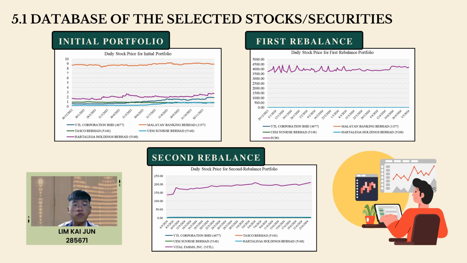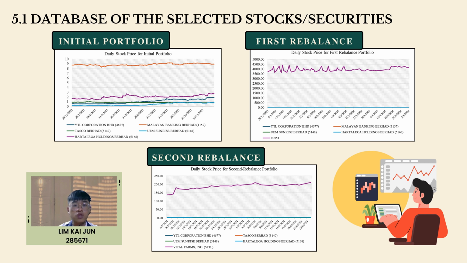In order to keep our portfolio well diversified, we have made the decision to add another class of asset in our first rebalance, which is future crude palm oil. As the graph shows, all the stocks have moderate gains in share price. In the second rebalance, we have changed our commitments in Malayan Banking Berhad and future crude palm oil, FCPO.